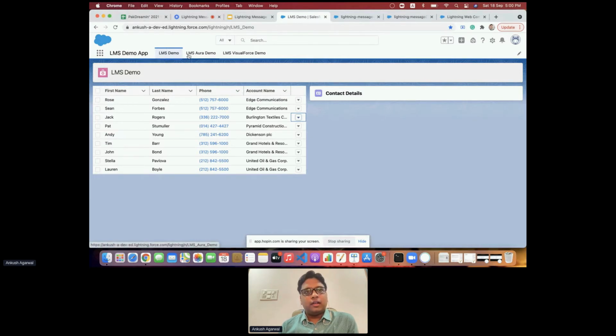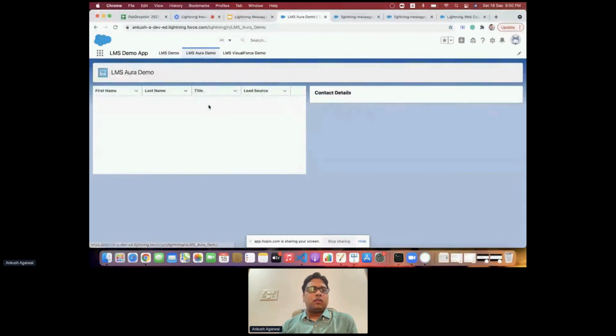Inside this, we have three tabs, as you can see. First one is LMS demo, then the Aura demo and Visualforce. We have used two different components here. First one is shown in Lightning Web Component with the contact details, a list of all the contacts. And here we'll try to see the contact details by clicking on show details. If I click on show details right now, I'm not able to see any information over here.